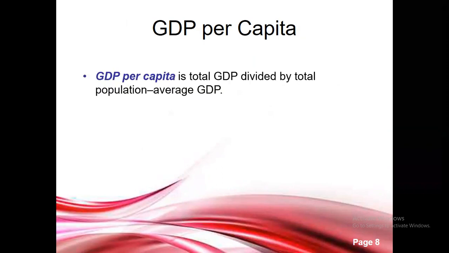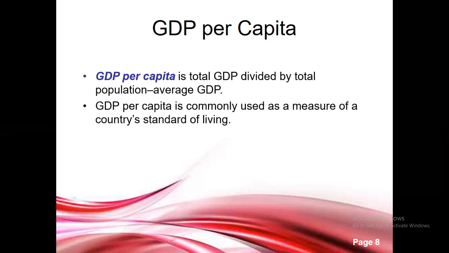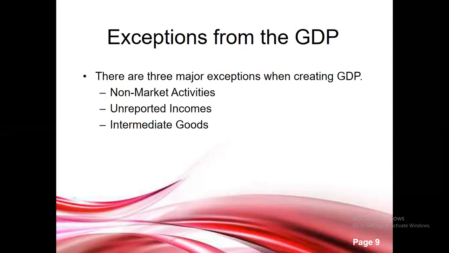GDP per capita is calculated by dividing GDP by the population. It is measured to know the standard of living, however it's not an accurate measure. There are other indicators which can measure the standard of living, like HDI, GNP, and etc.